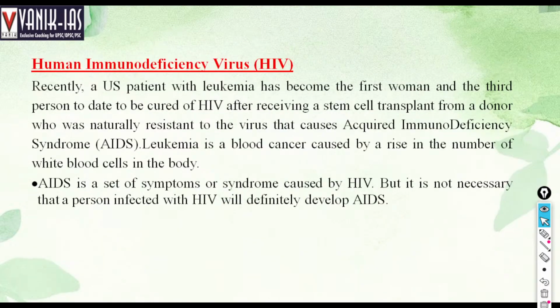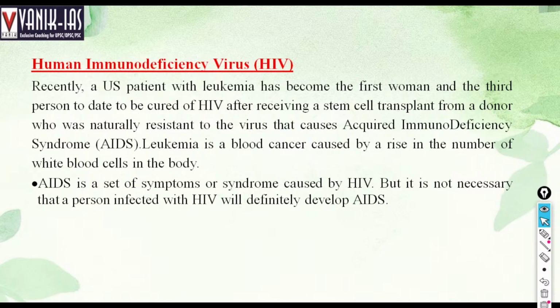Human immunodeficiency virus, HIV. Recently, a US patient with leukemia has become the first human and the third person to date to be cured of HIV after receiving a stem cell transplantation from a donor who was naturally resistant to the virus that causes acquired immunodeficiency syndrome. Leukemia is a blood cancer caused by a rise in the number of white blood cells in the body.